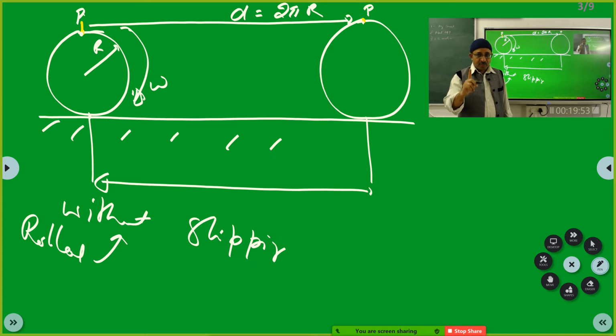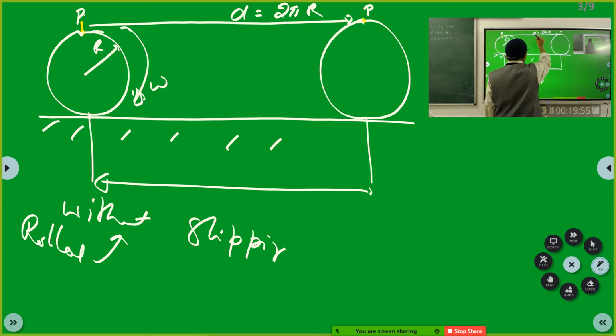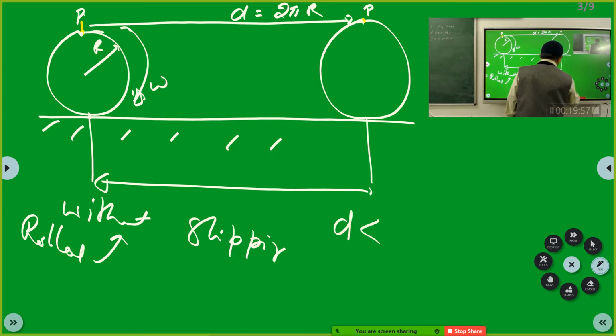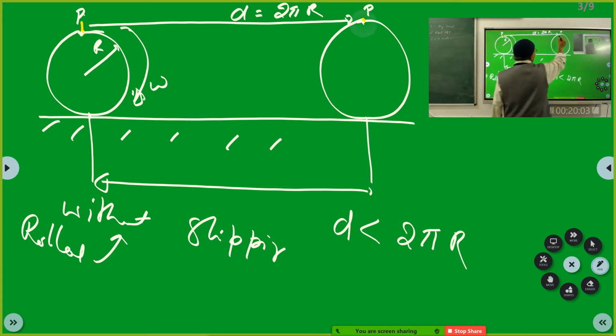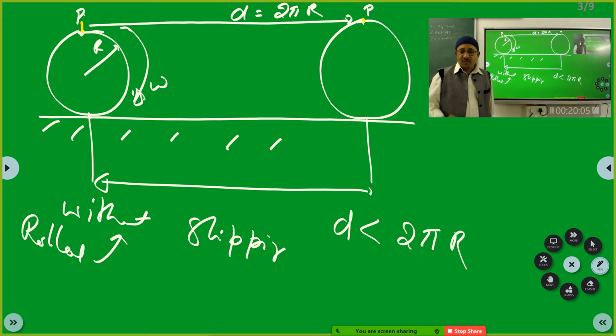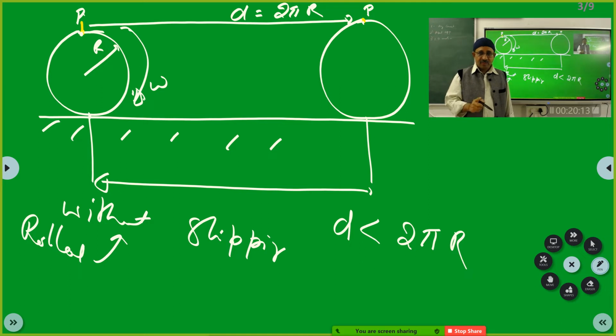Okay. Now you please appreciate. Supposing this distance D is less than 2 pi r, but still the point P has come here, what would have happened? It has slipped. All of you appreciate this? Yes, sir.